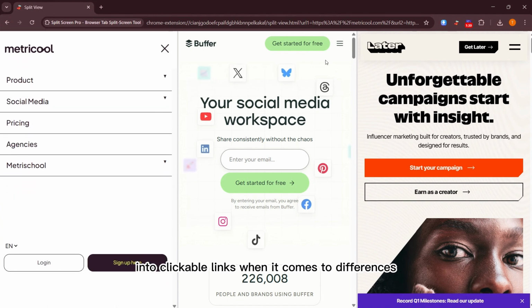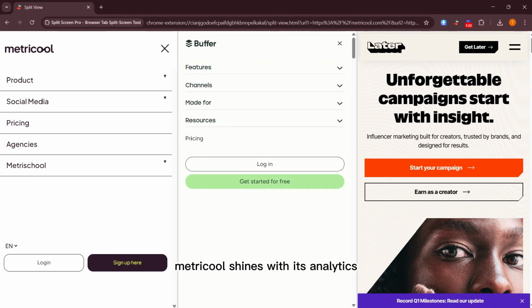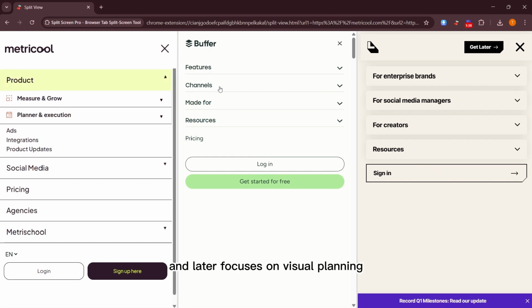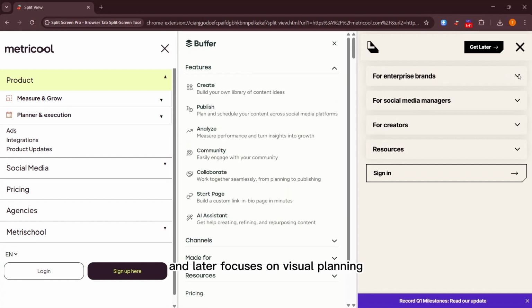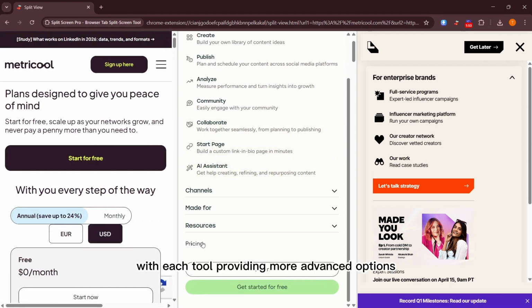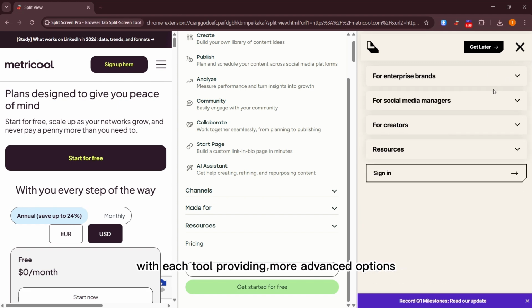When it comes to differences, Metricool shines with its analytics. Buffer is all about ease of use and Later focuses on visual planning. Each tool has its strengths based on what you need. In terms of pricing, all three offer free plans with basic features. Paid plans vary, with each tool providing more advanced options.